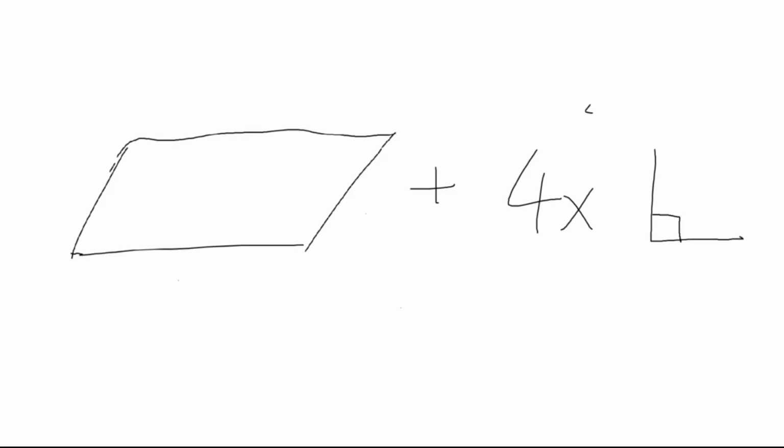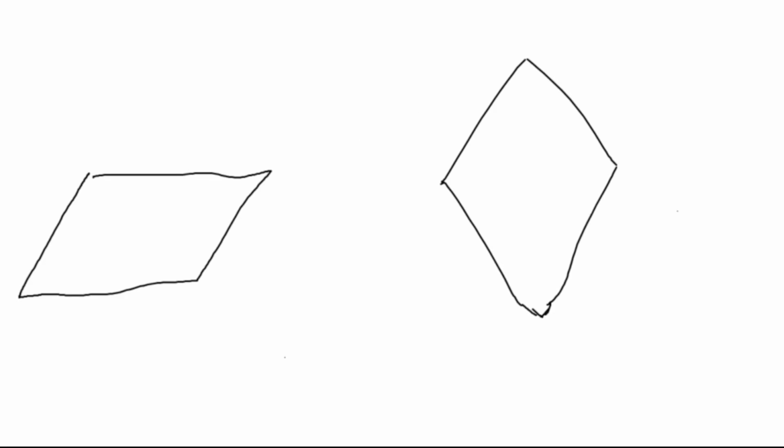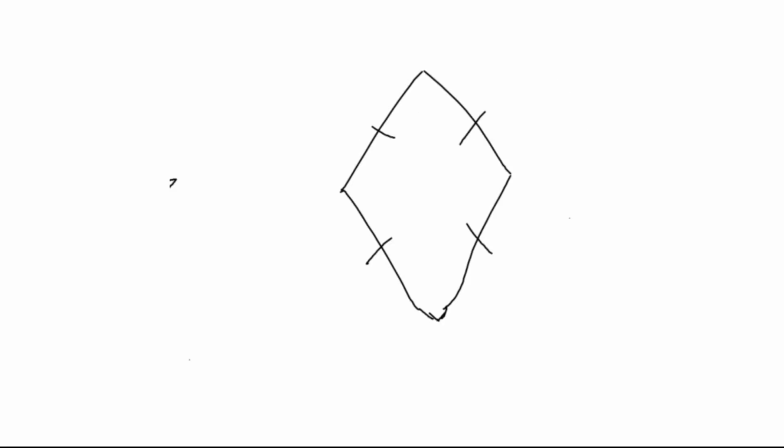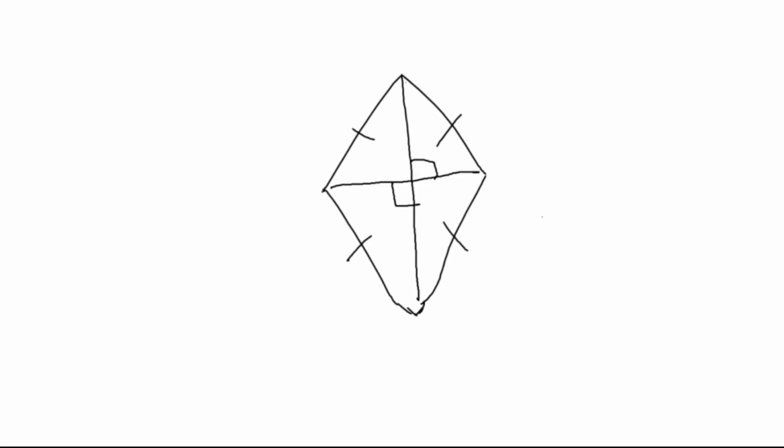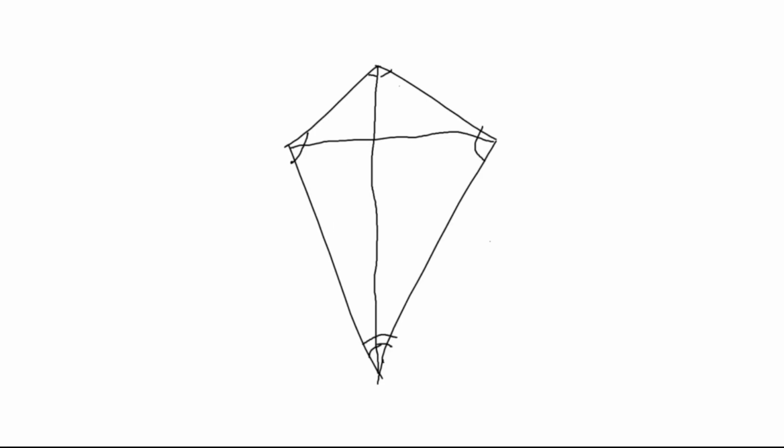Next up we have the rectangle, the shape that makes my brain tingle. All the properties of a parallelogram, along with 4 right angles. Second to last, you have the rhombus, all the properties of the parallelogram, along with 4 sides congruent and diagonals perpendicular. Last up, we have the kite, the shape of the floating side.